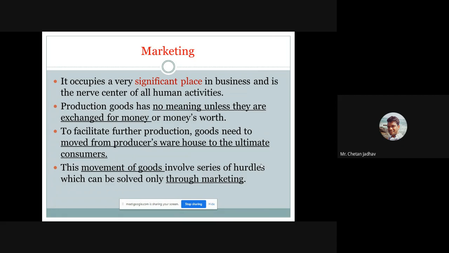To facilitate further production, goods need to move from the producer's warehouse to the ultimate consumers.